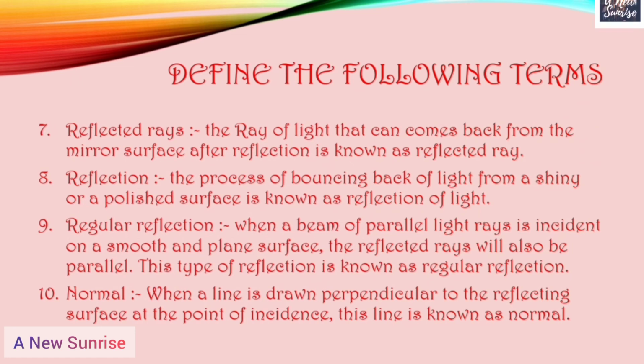Regular reflection. When a beam of parallel light rays is incident on a smooth and plane surface, the reflected rays will also be parallel. This type of reflection is known as regular reflection. Normal. When a line is drawn perpendicular to the reflecting surface at the point of incidence, this line is known as normal.